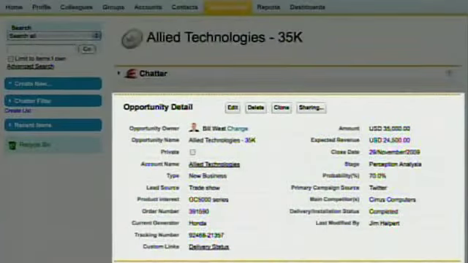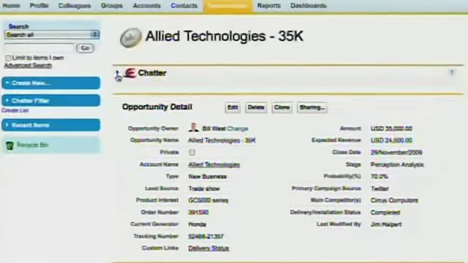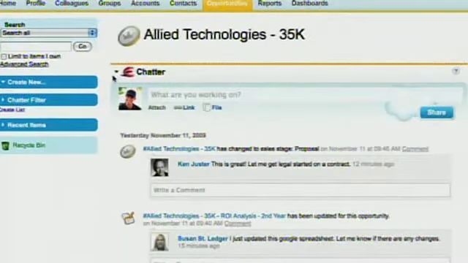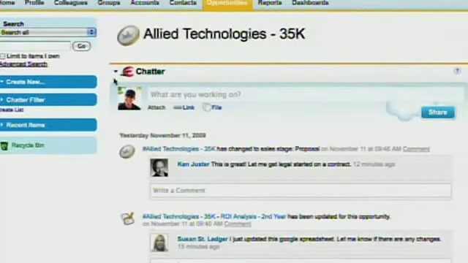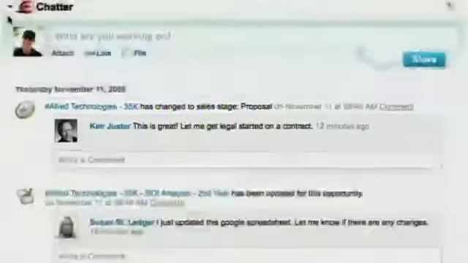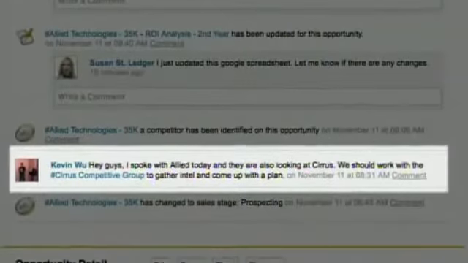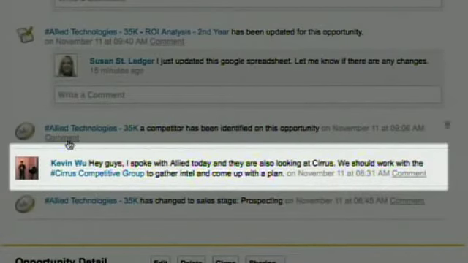On the opportunity page, you can keep track of all your typical deal information, but your deal also has its own feed. Now you can collaborate on this deal in real time. When someone or some event updates this opportunity, like this stage change, it automatically shows up in your feed and in the feed of anyone else who's following this opportunity. Here, you can see someone has recommended you join this competitive group to get some more product insight.